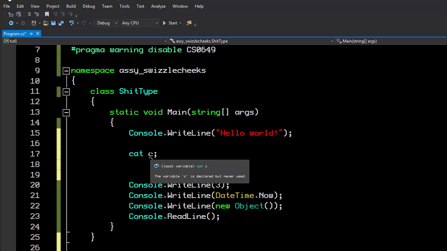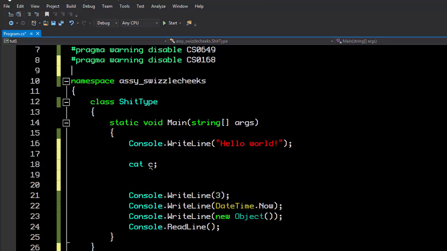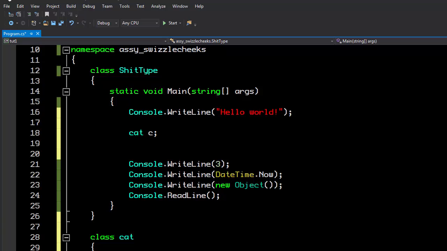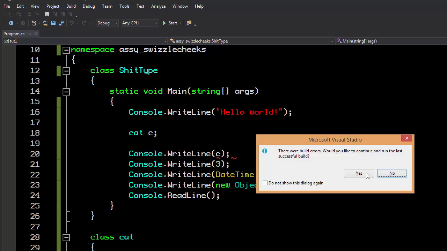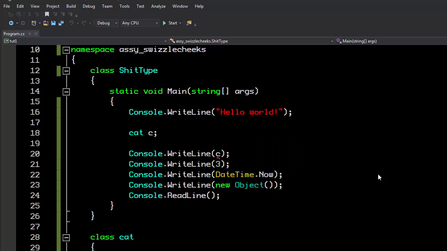You can see that there's this hovery thing here that's upset because I declared the variable and never used it. I really don't like these squigglies, so I'm going to paste in another pragma warning disable to turn that off because I'm going to declare a lot of things that are not going to be used for a few minutes. Right now, there's nothing in C. It contains a null, and if I try to write it to the screen, you'll see that what I get is a build error. In fact, I can't even build the program because it literally knows that there's nothing in C.